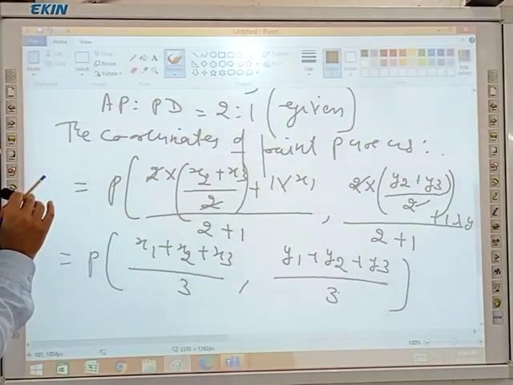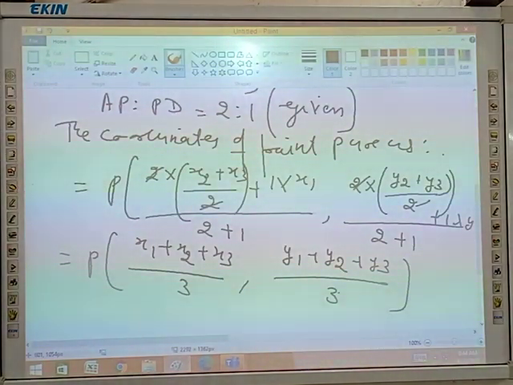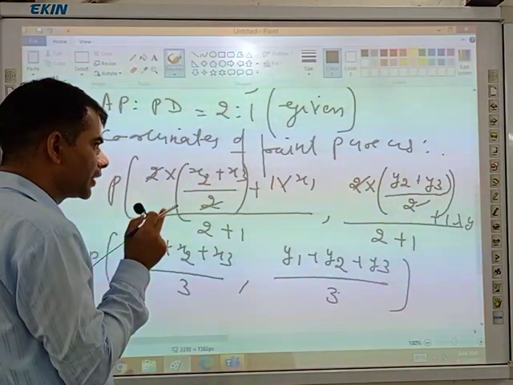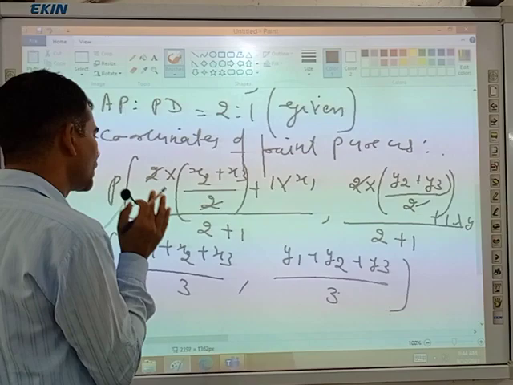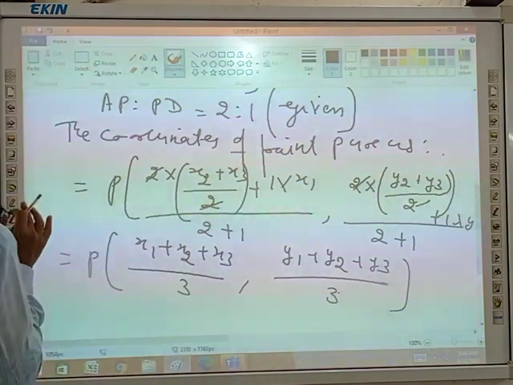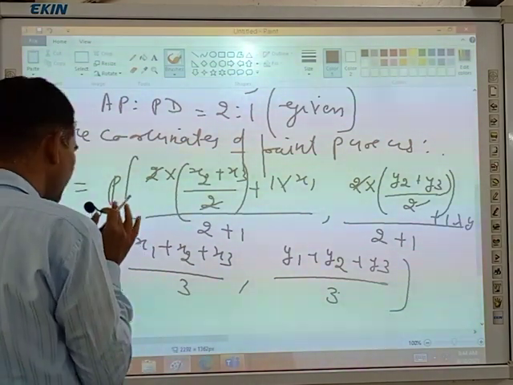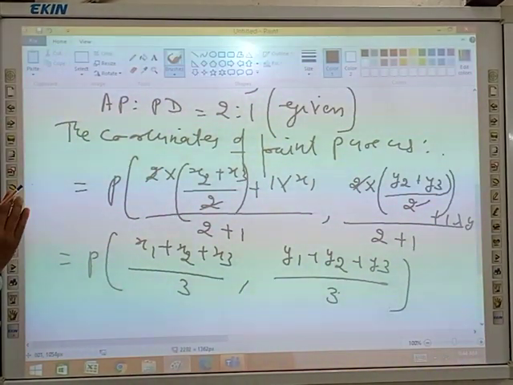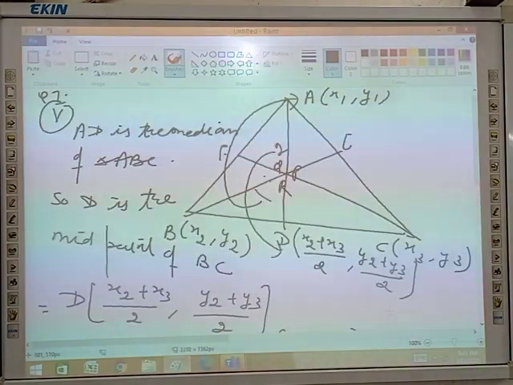You can use it if the vertices of the triangle are given: the coordinates of A, B and C. You can find the values of x1, y1, x2, y2, x3, y3, and then you can find the centroid of the given triangle. Now, the formula we applied is like if you have